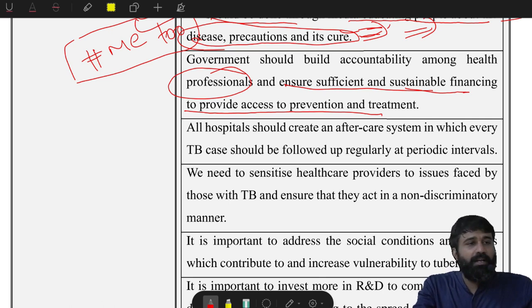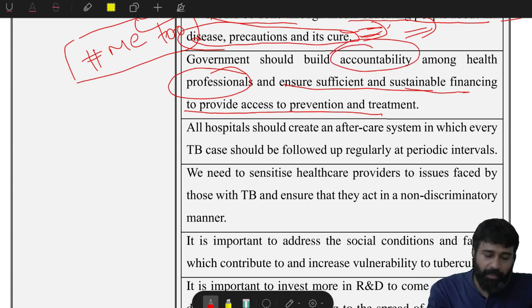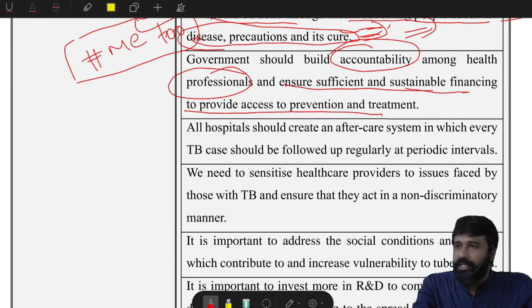But the reports are not accurate. They don't visit and they give misinformation. So you need to impart an accountability mechanism. Scrutiny and monitoring mechanisms have to be there, whether they are doing it or not. A random check and keeping an eye on their work and profession is also very important.